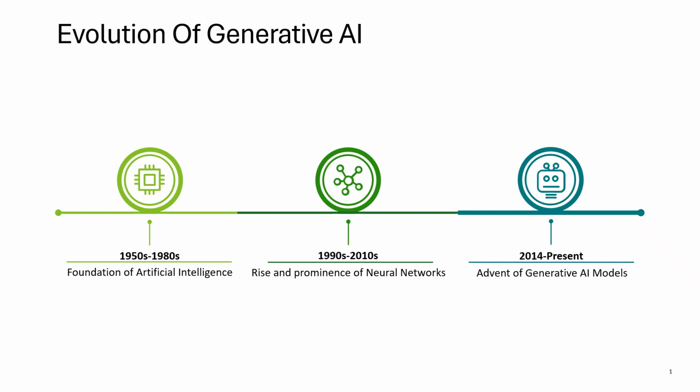Then came a major breakthrough in 2017, the transformer architecture. Transformers changed the way machines could process language and context. This eventually led to the development of very large foundation models and today's large language models. And when these models became accessible through products such as ChatGPT, suddenly the technology moved from research labs into the hands of everyone.